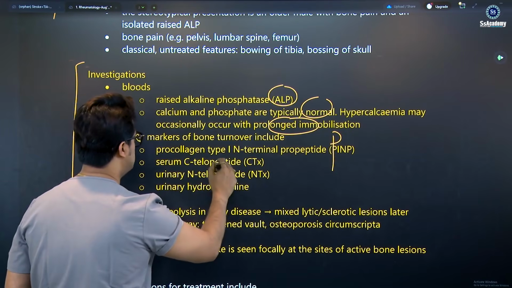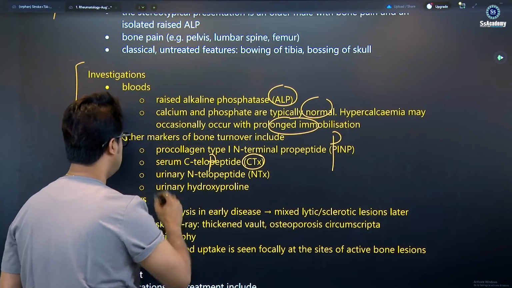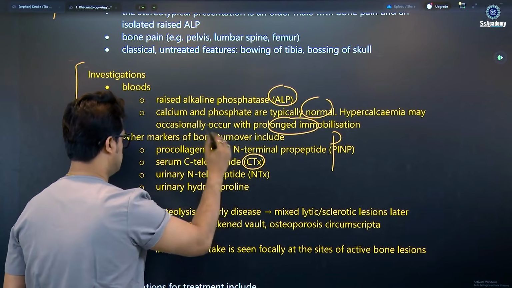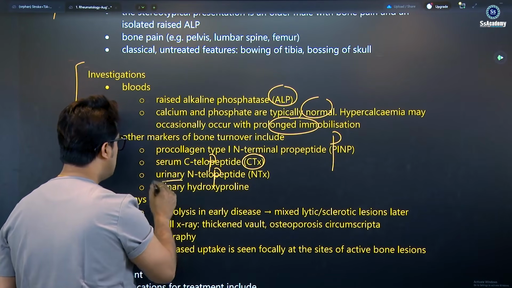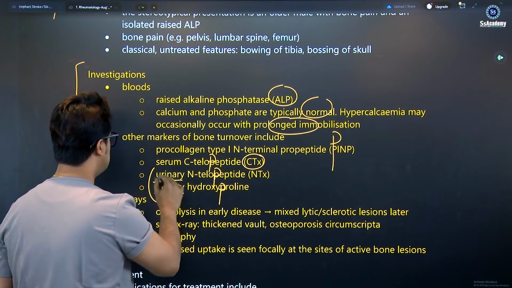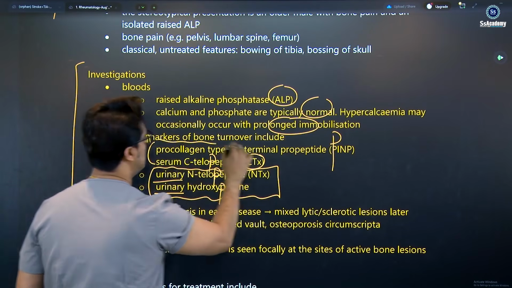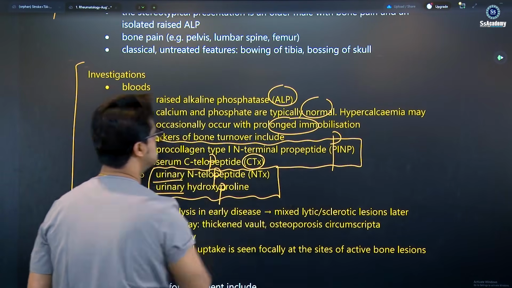Serum C telopeptide, CTX, which is a peptide. Urinary N telopeptide, once again a peptide. And urinary hydroxyproline, another proline. These are the urinary markers, and the others are serum markers. These are the new things, my dear.